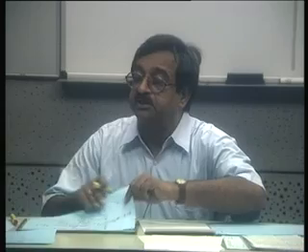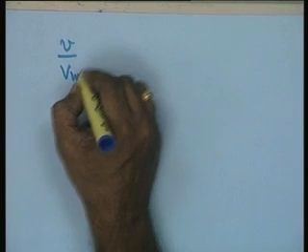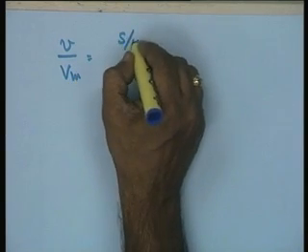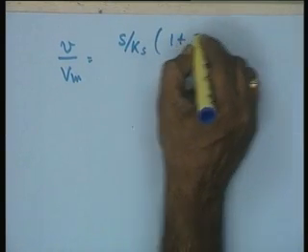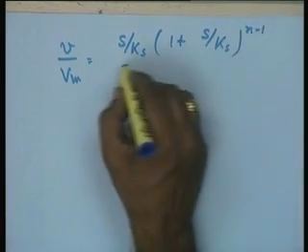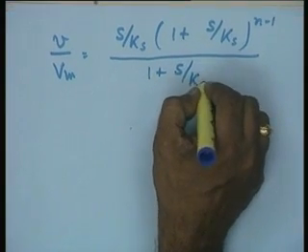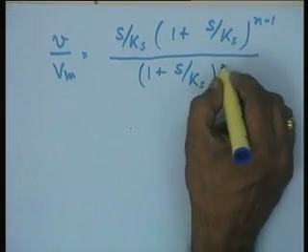Now, as you notice, in general you can write V upon Vm as S upon Ks into 1 plus S upon Ks to the power n minus 1, upon 1 plus S upon Ks to the power n.